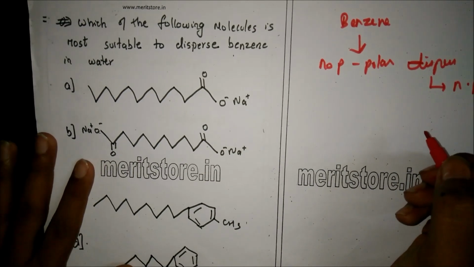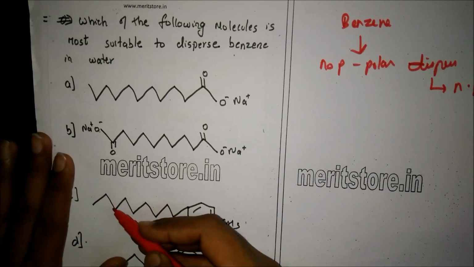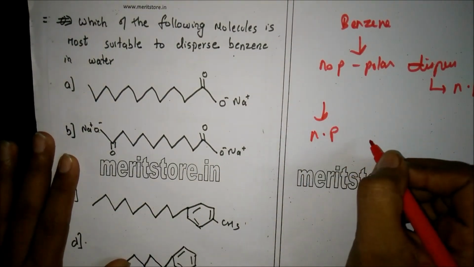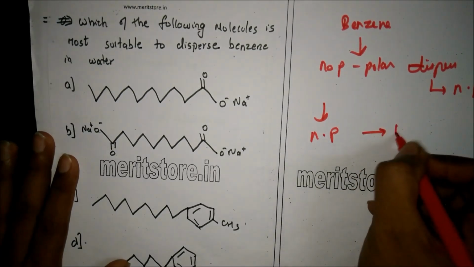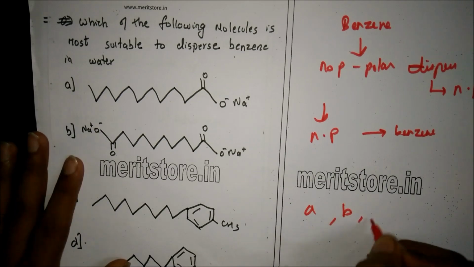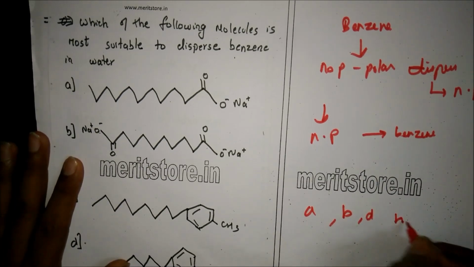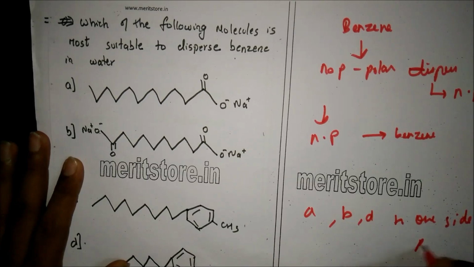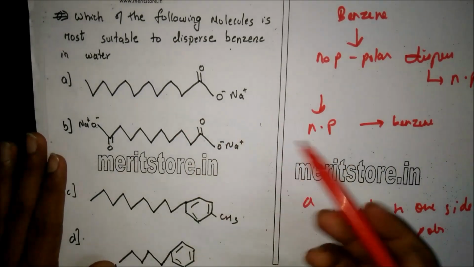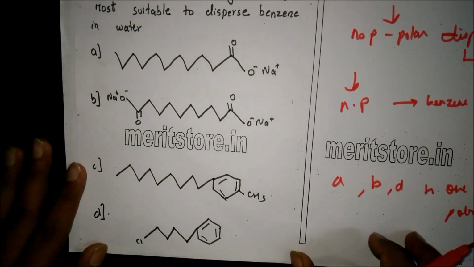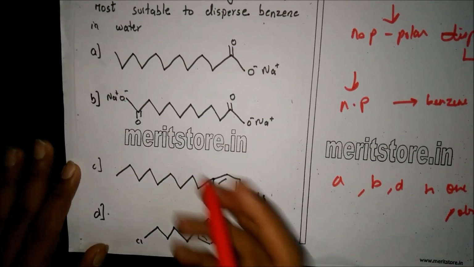Therefore, metamethyl nonyl benzene, which is option C, being non-polar from both sides, will disperse more of benzene. All the other options A, B and D have either one side polar or both sides polar, which is option B. Therefore, the correct answer here will be option C, metamethyl nonyl benzene.